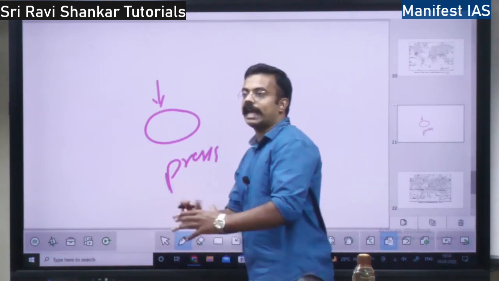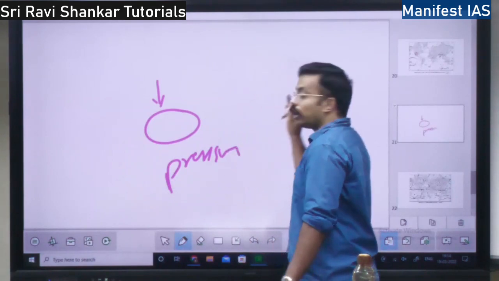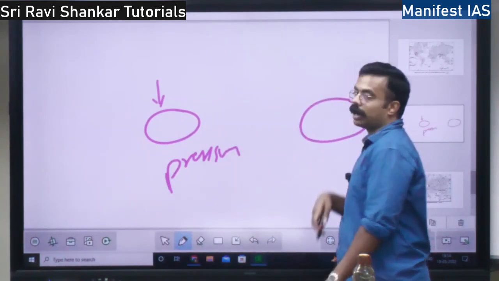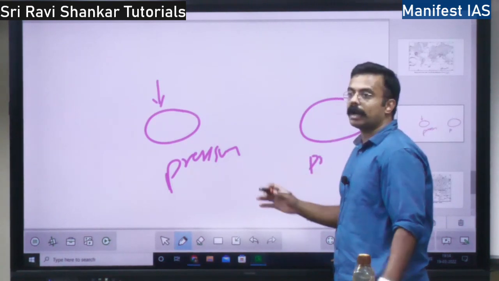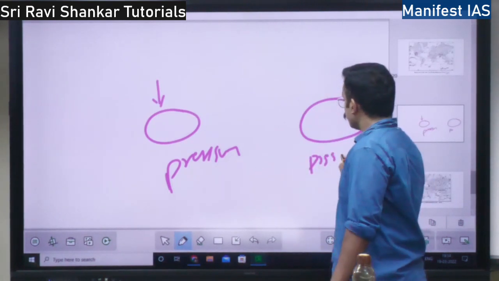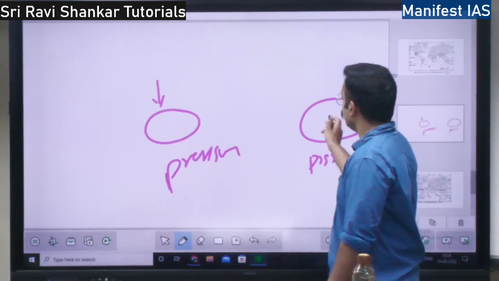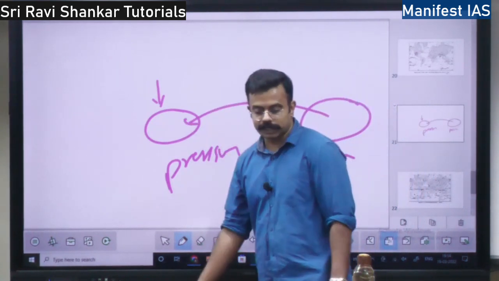Air will expand, and when the air expands, the pressure will decrease. On the other hand, in a cold area, the pressure is high. Air is not heated up, it is compressed. So air flows from which area to which area? From high pressure to low pressure area.